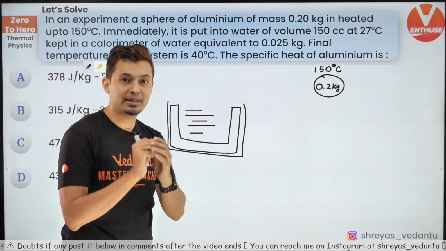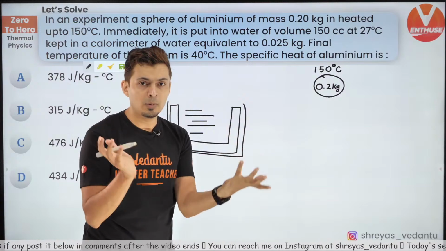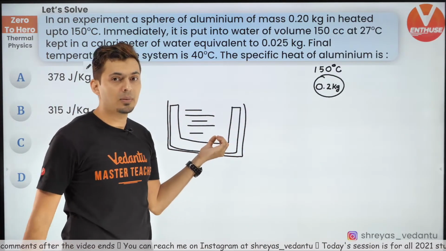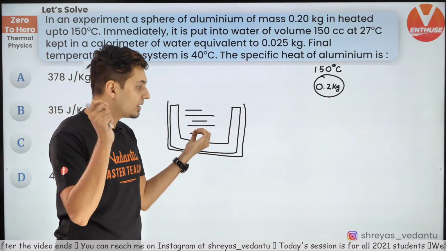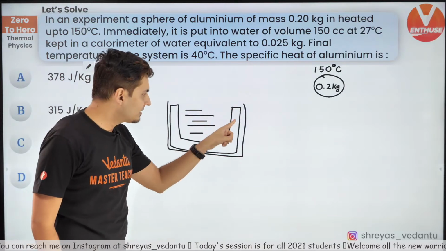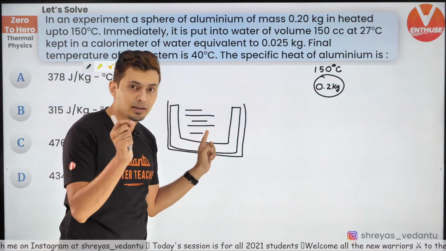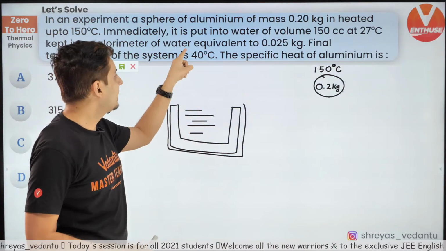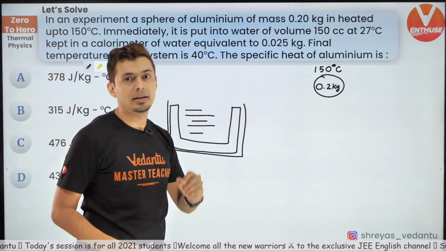There might be a copper, aluminium or iron vessel. Because the vessel's material and the water's material are different, you are given this term called water equivalent.